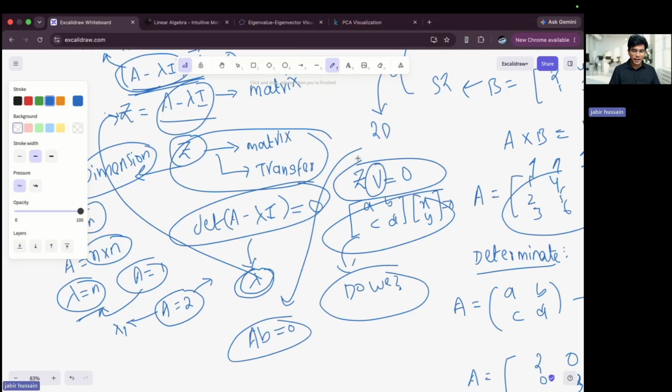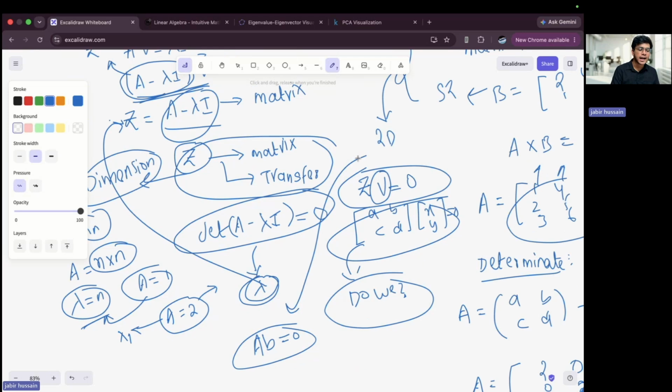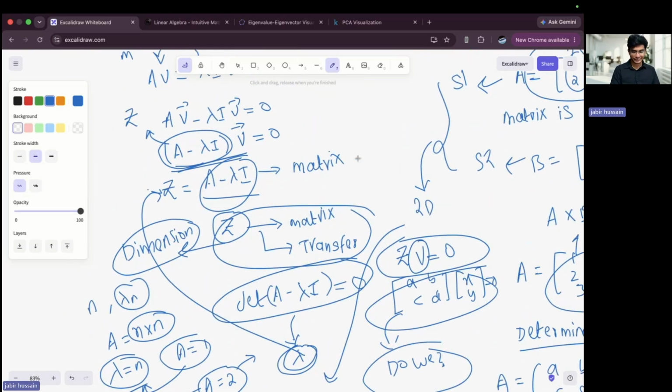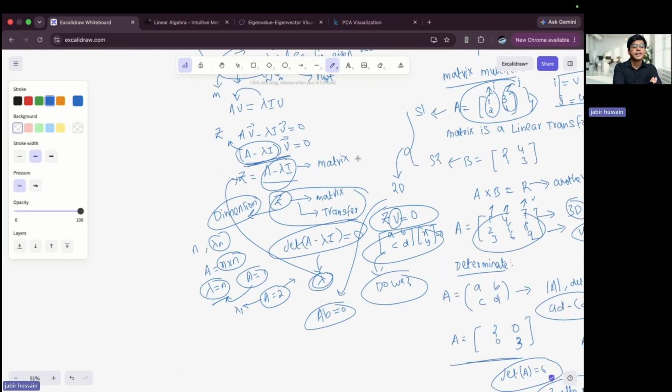Okay, got it. Now here's the thing. What did we understand from this entire math? We understood that whatever the transformation there is, there is a probability that, irrespective of the transformation, there will be one vector which will not change its direction.